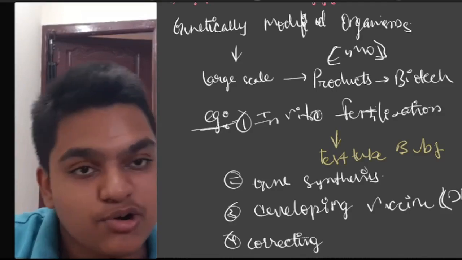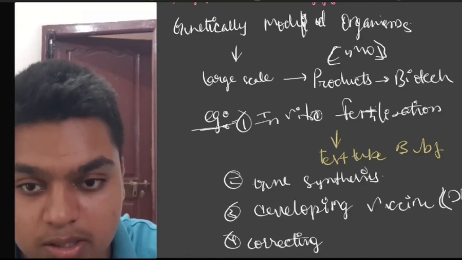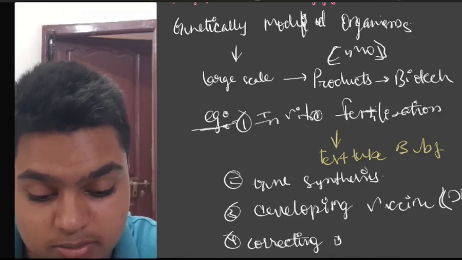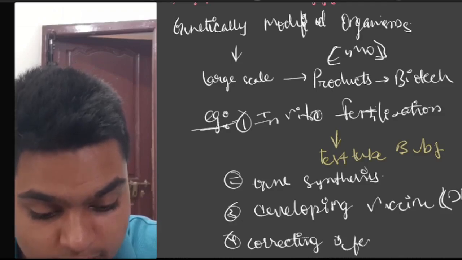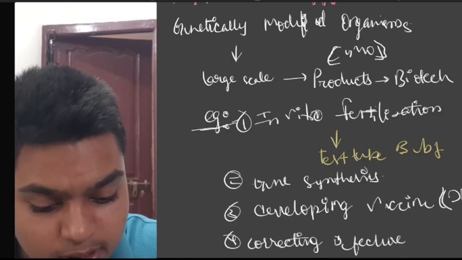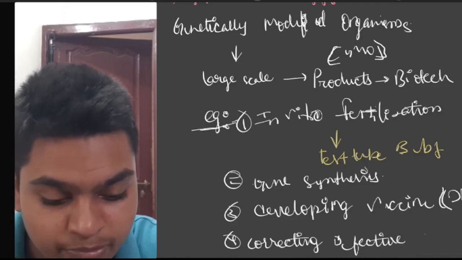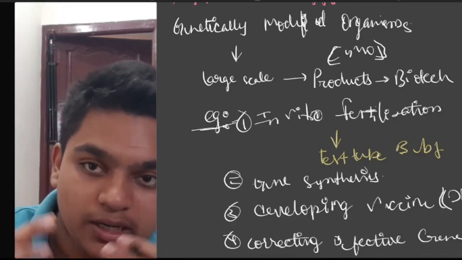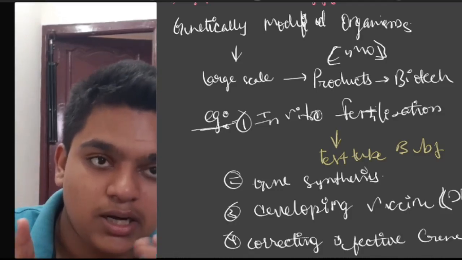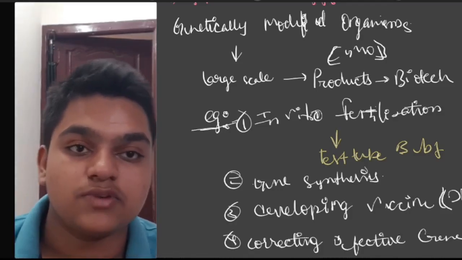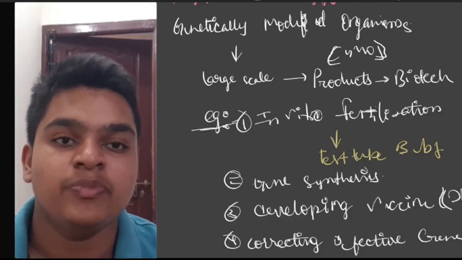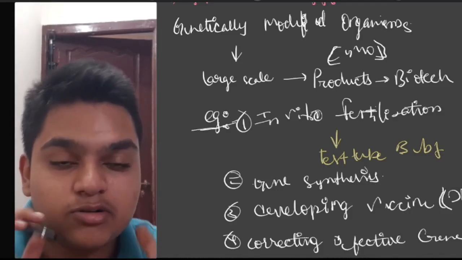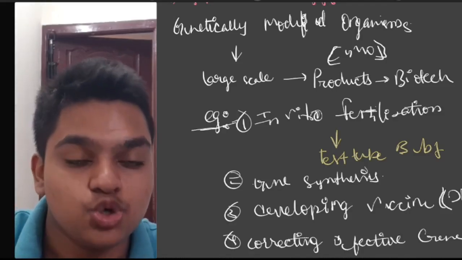It is a disorder caused by a defective gene. What we do is we take out lymphocytes outside. In those lymphocytes we have the ADA gene. That ADA gene is cut and replaced with the functional ADA gene, and then these lymphocytes are again cultured in larger amounts and sent back into the human body.